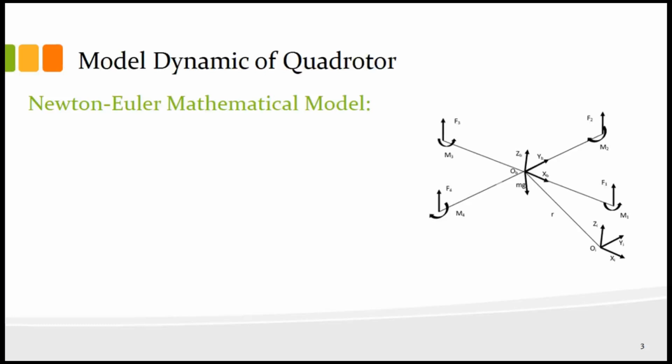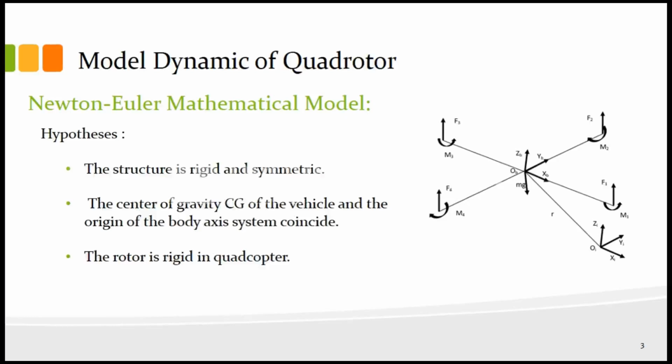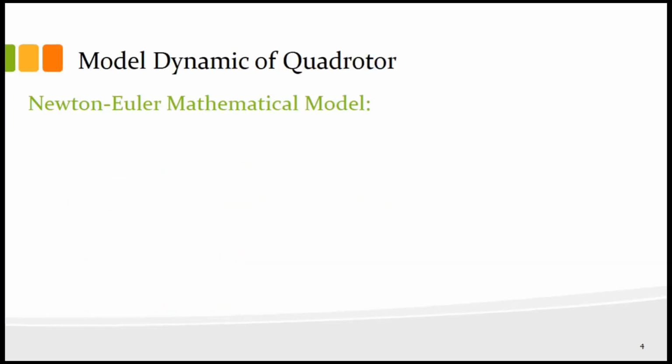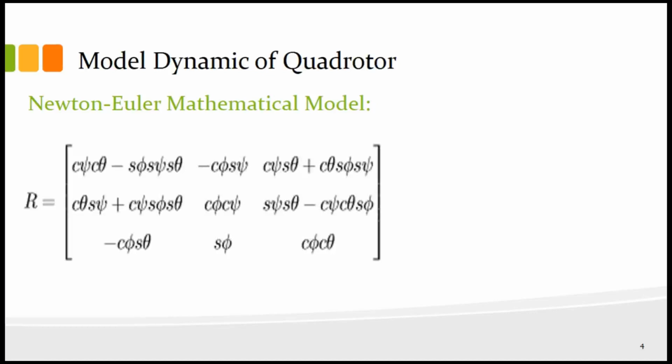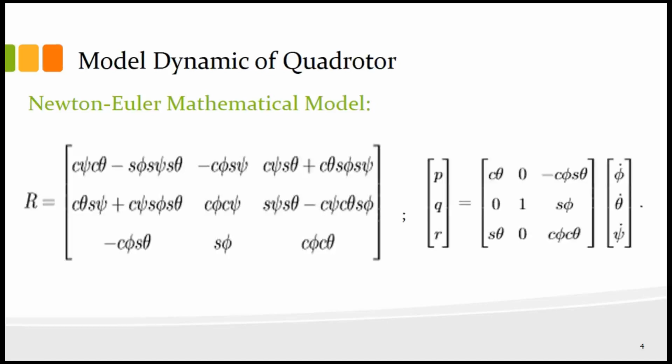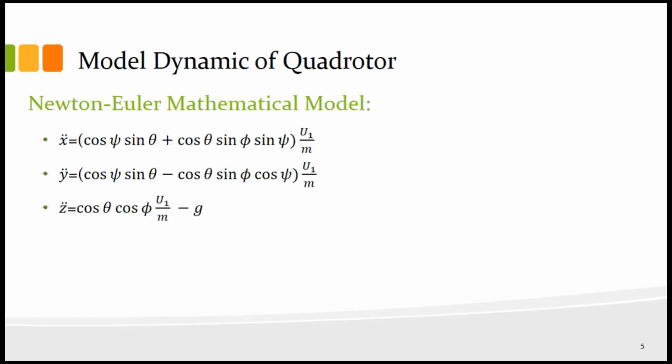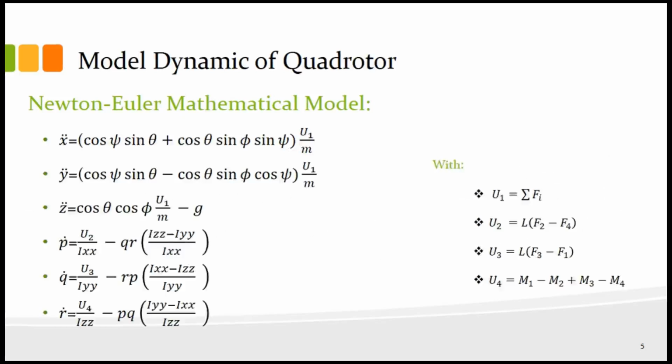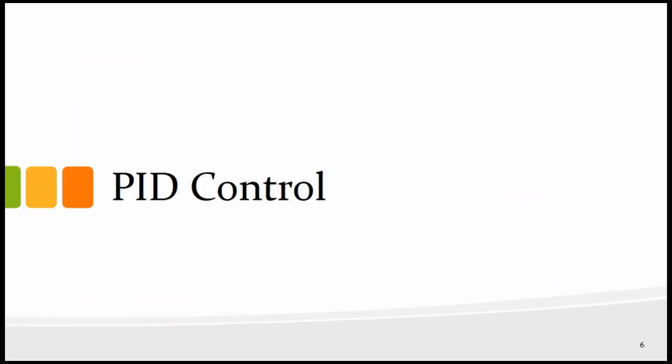And to get the model dynamic of the quadcopter, we consider these hypotheses. Before applying the Newton-Euler mathematical model, we should have a rotational matrix R and the components of velocity P, Q, and R. Finally, we get the following equation.